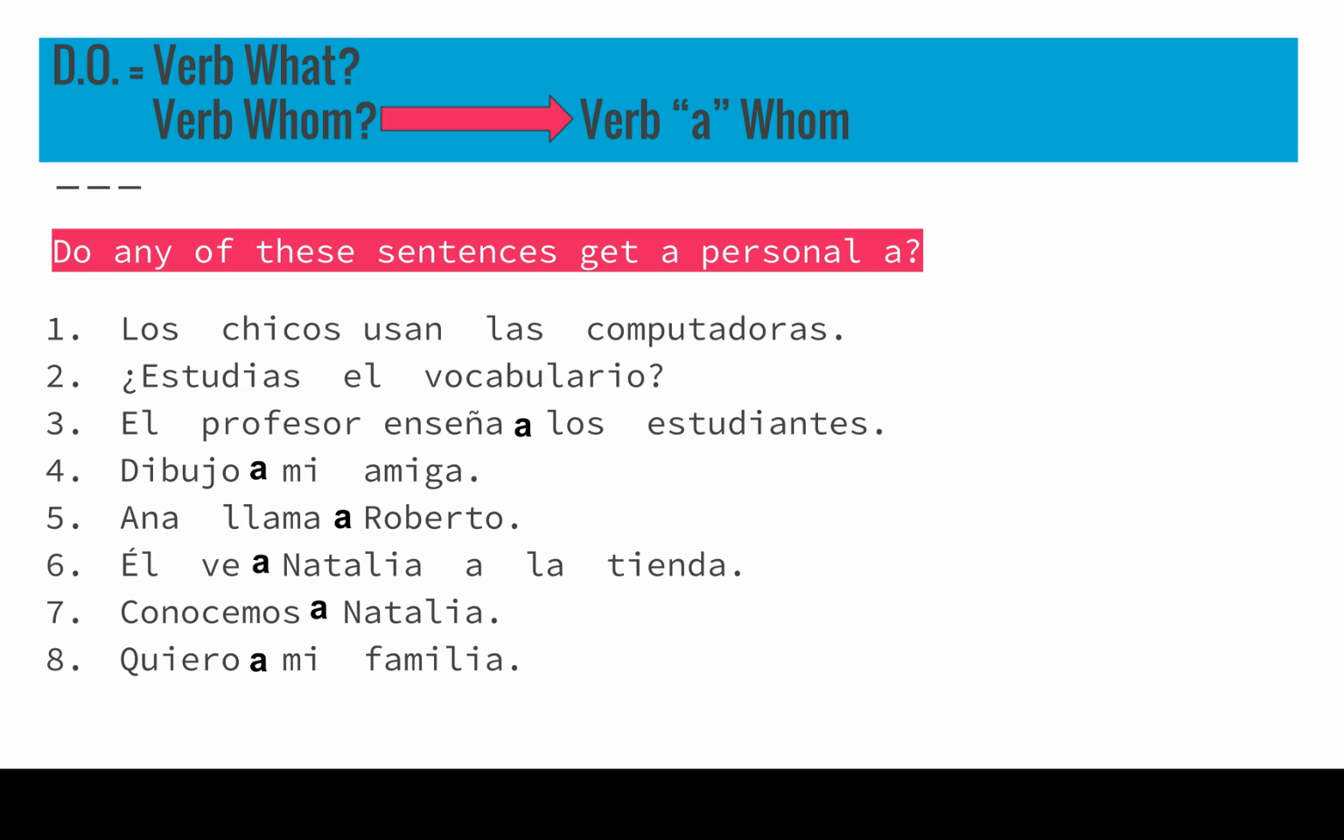And that'll do it for today and our personal a practice. Make sure that your sentence has a direct object, verb what, verb whom. And if you do ask the question verb whom, make sure you put your personal a with those transitive sentences.